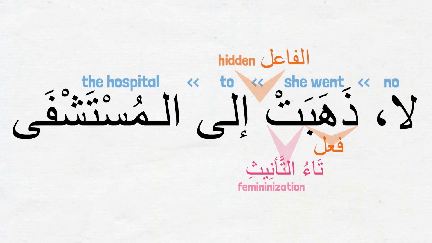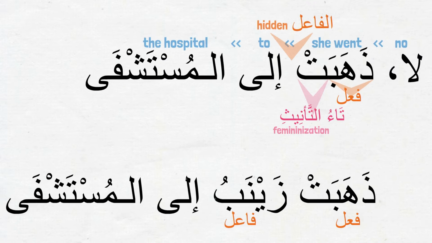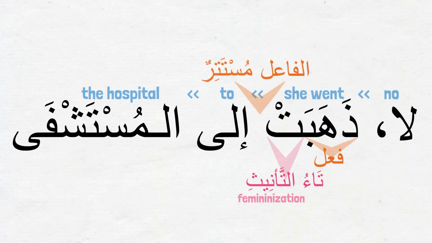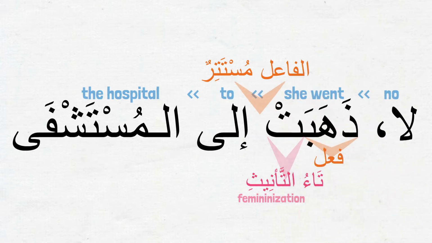But we can bring in the fa'il explicitly like in ذهبت زينب إلى المستشفى, in which case we pick مرفوع اسم زينب to be the fa'il of ذهبت. But in the original sentence, ذهبت إلى المستشفى, the fa'il is hidden. If you are very interested to learn the Arabic term for hidden, it is called mustatir, written as mustatirun. So, with ذهبت, we can say al-fa'il mustatir, hidden, and refers to hiya in this case.